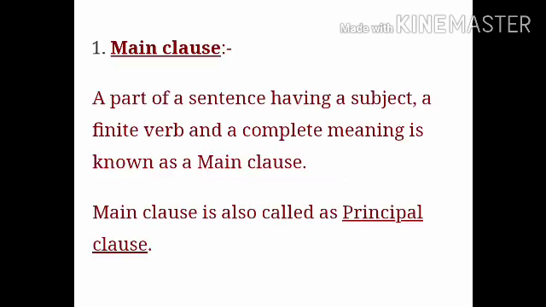Now let us see what this main clause is. As we know, a main clause means a part of a sentence having a subject, a verb and a complete meaning. It is known as the main clause, right? Or we can say it's a principal clause. So main clause means a subject and verb combination. Now let us see some other clauses.